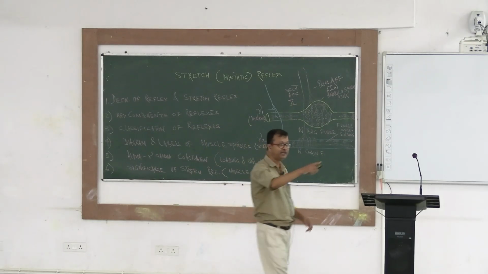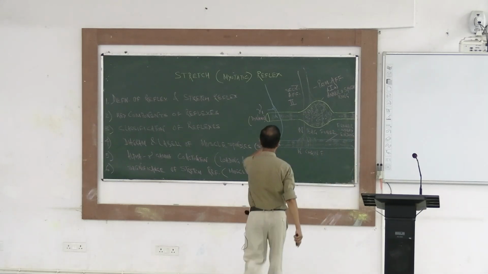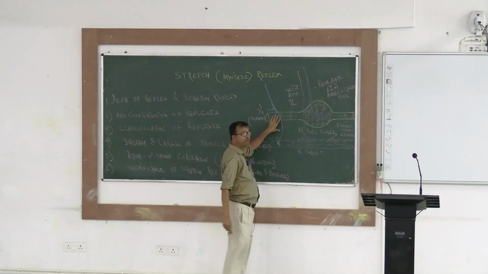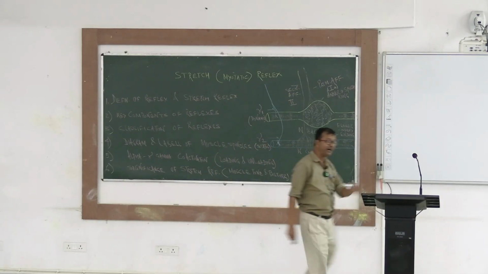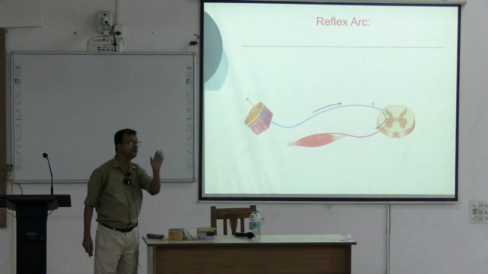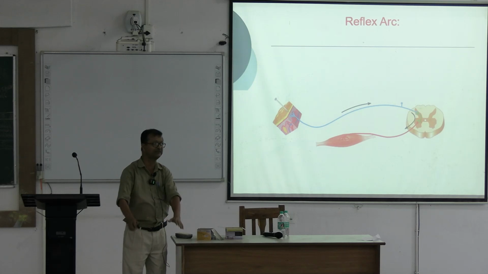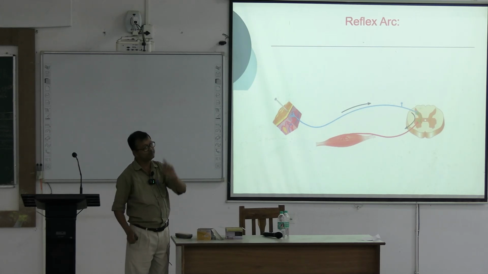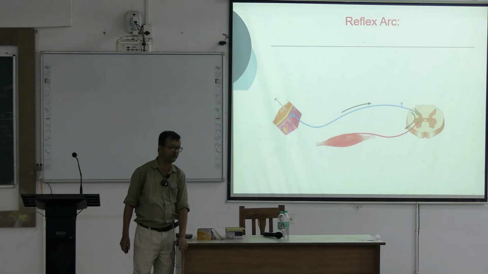Gamma is efferent. These gamma efferent fibers supply the muscle spindle, not the bulk of the muscle. The bulk of the muscle is supplied by which motor neuron? Alpha. Gamma does not supply the bulk of the muscles. The bulk of the muscles is supplied by alpha only. That's why alpha is called the final common pathway.